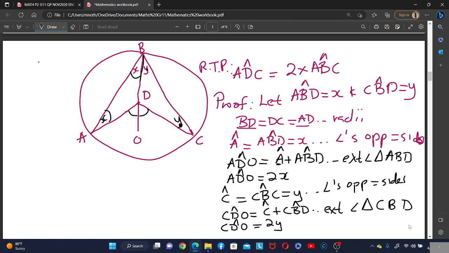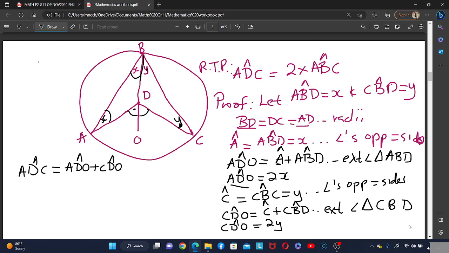So this means that we can now say that ADC is equal to ADO, this angle, plus CDO.